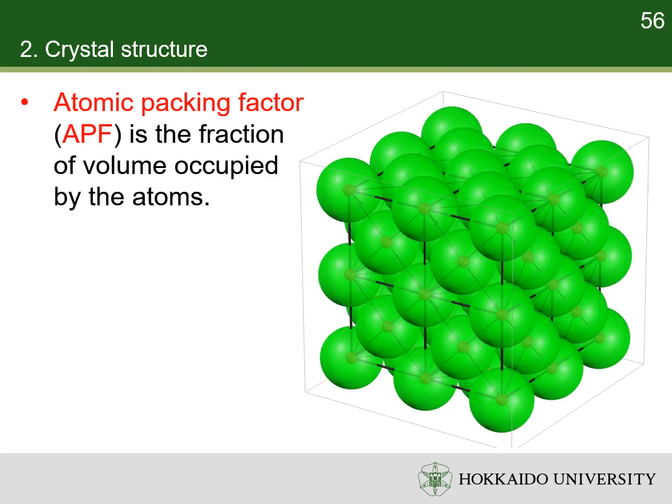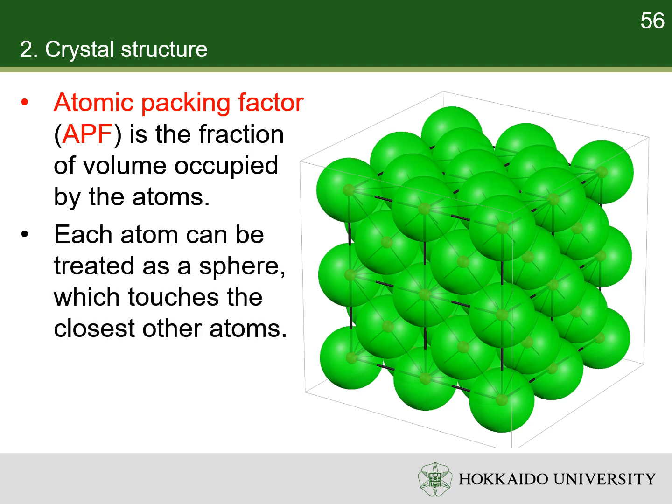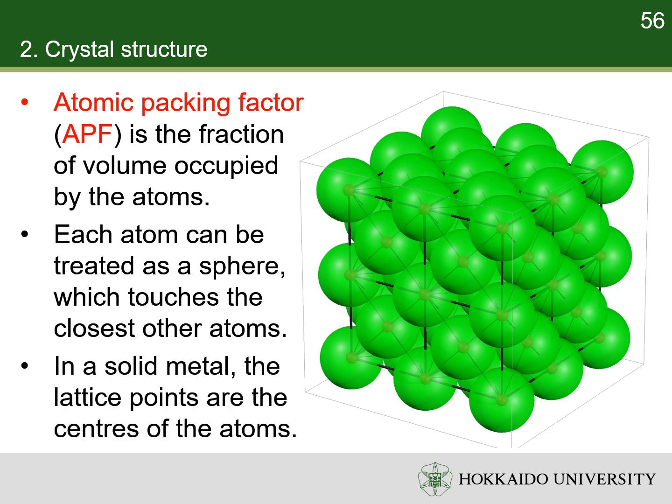Atomic packing factor, APF, is the fraction of volume in a crystal structure that is occupied by constituent particles. In atomic systems, by convention, the APF is determined by assuming that atoms are rigid spheres. The radius of the spheres is taken to be the maximum value such that the atoms do not overlap. For one-component metals, the lattice points are the centers of the atoms.